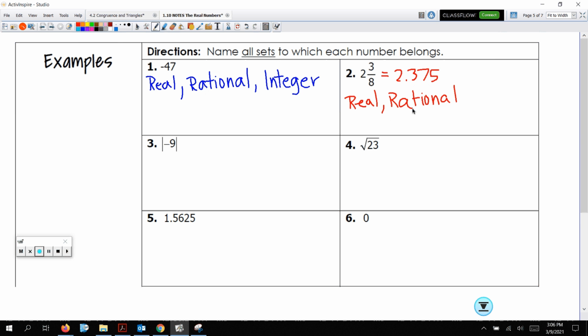Better. Okay, let's look at number 3, the absolute value of -9. Well, remember, absolute value is the measure of distance from 0 on a number line. So the absolute value of -9 is positive 9. Now let's go down our list. Well, we already know it's real. All right, and we definitely know it's rational.